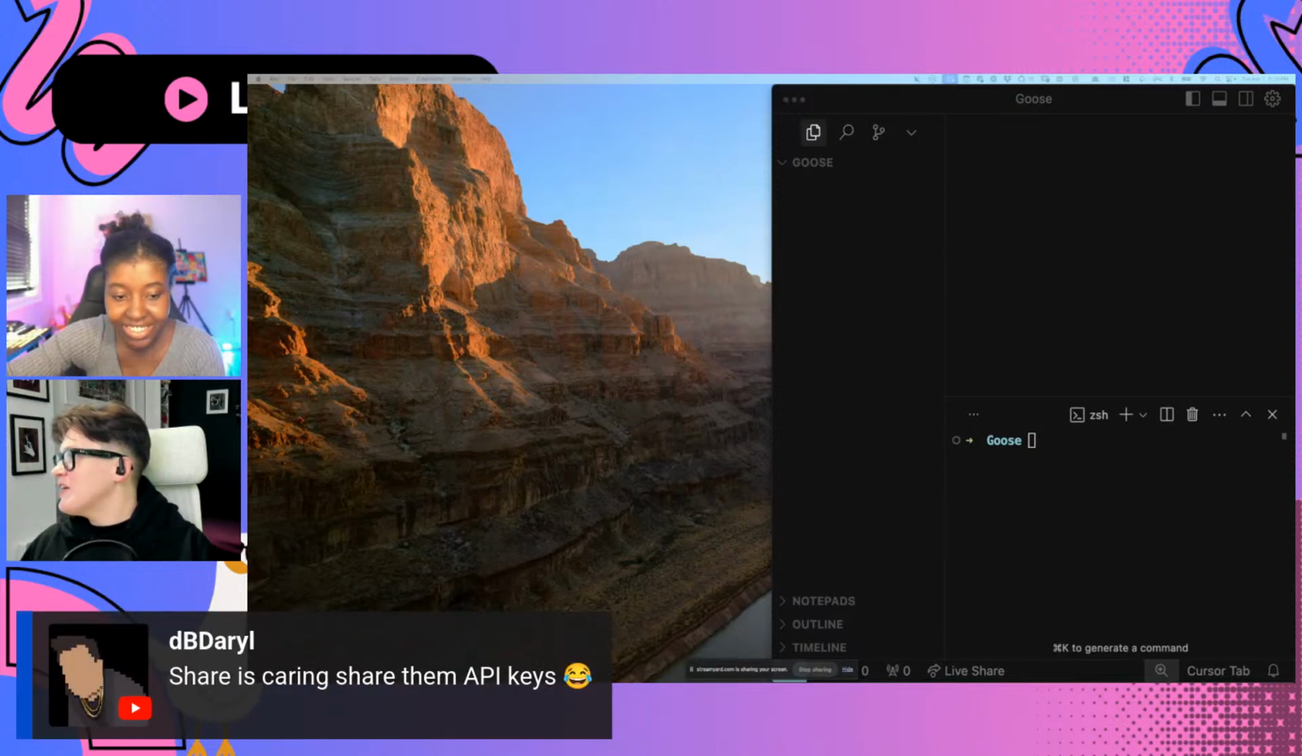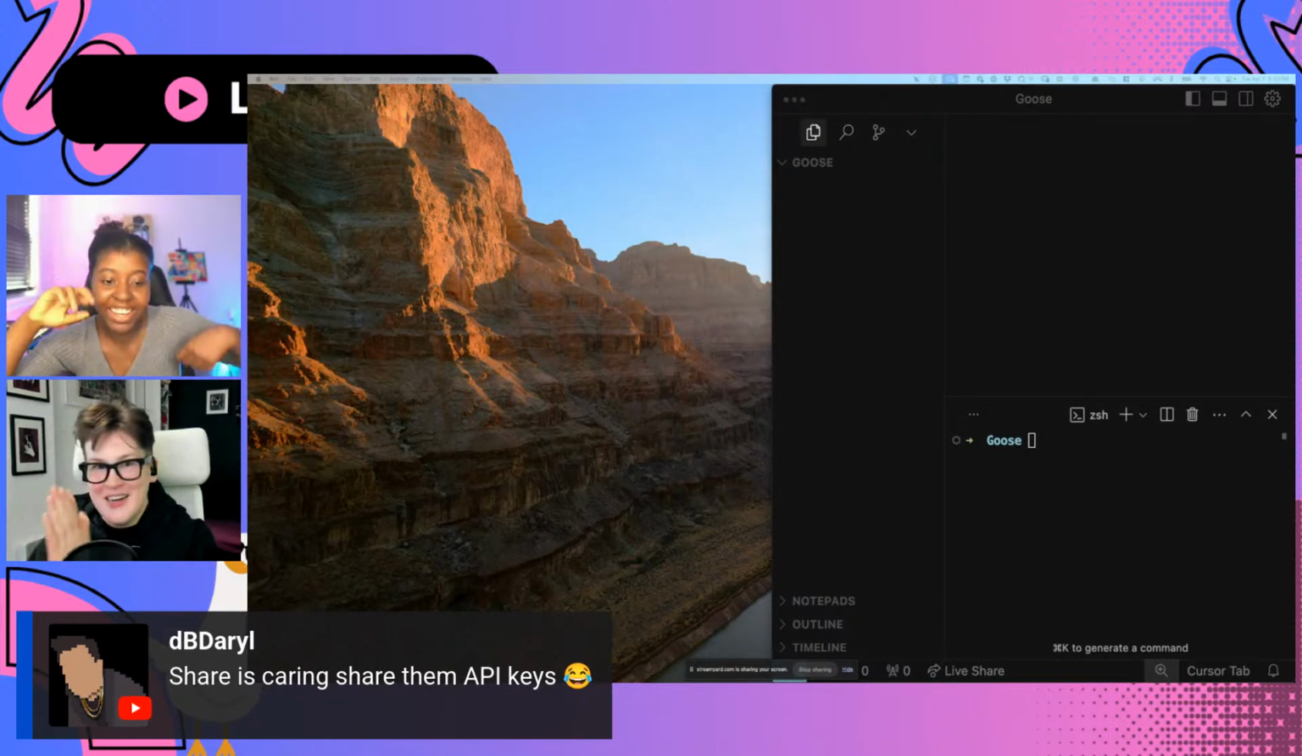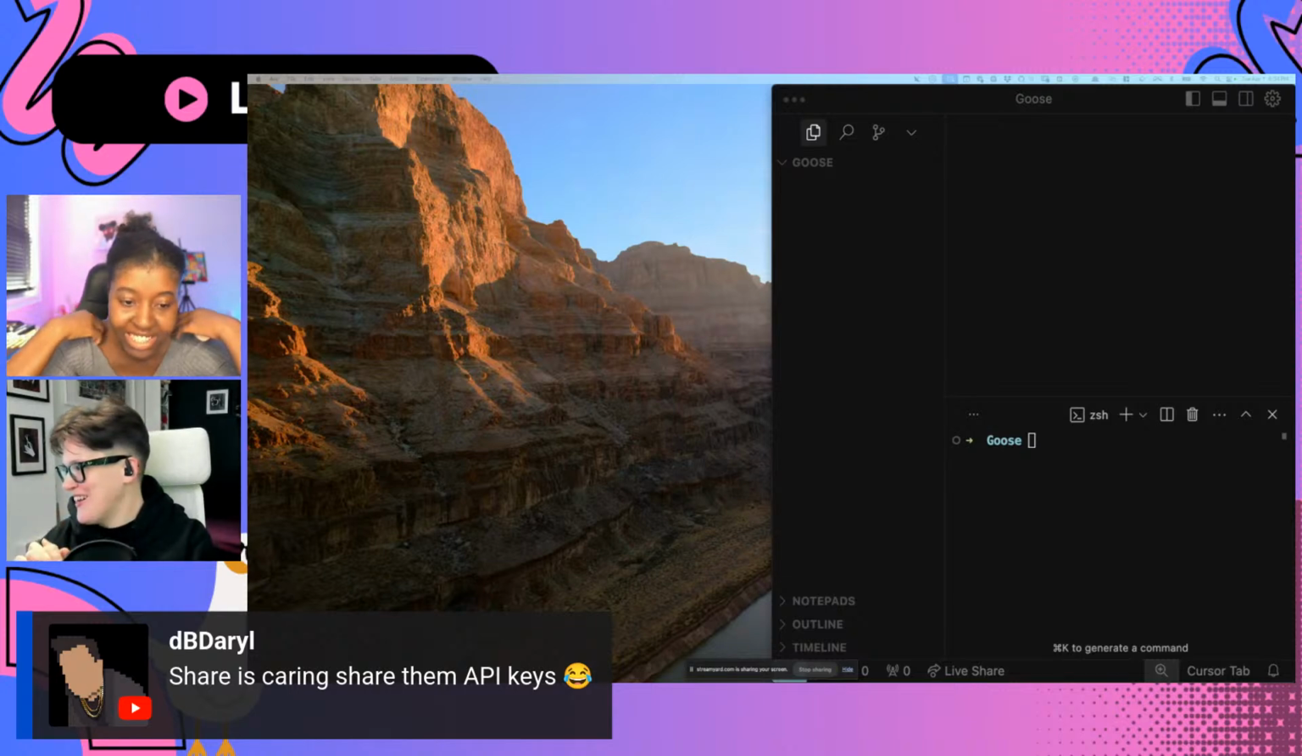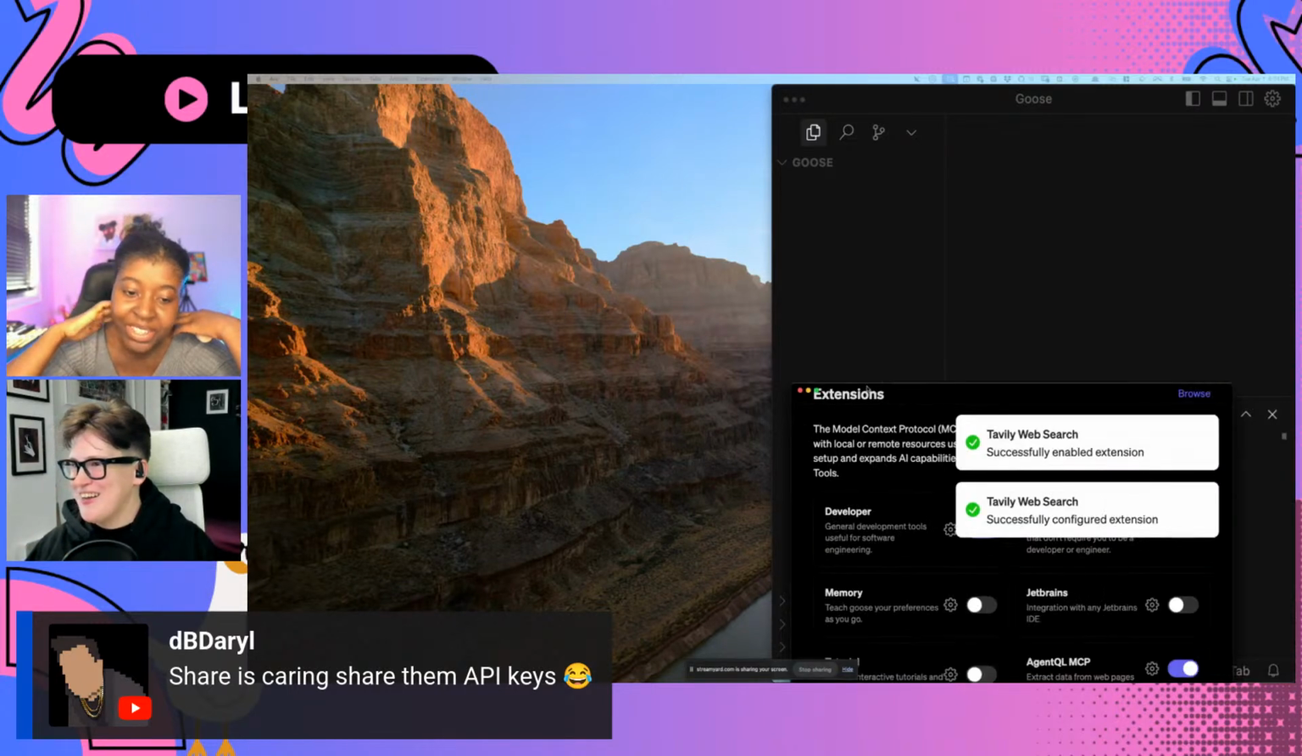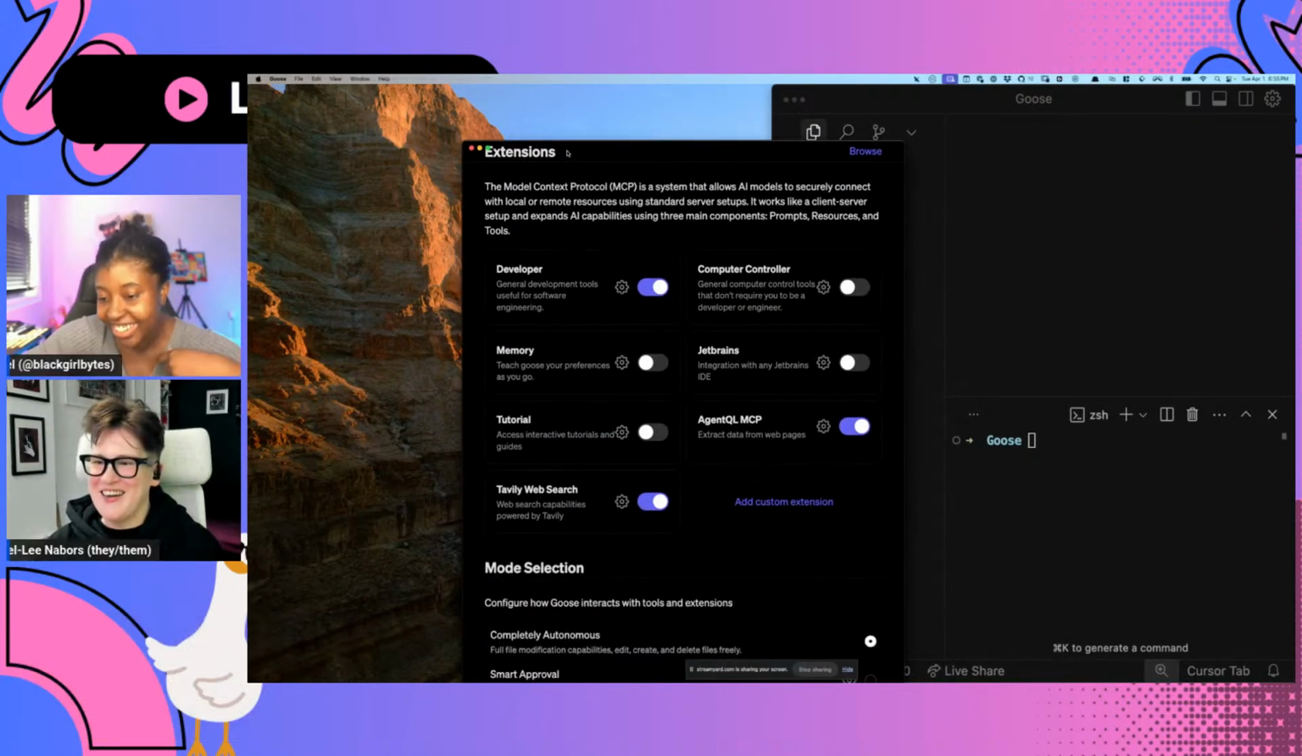Hey, can I copy that? Oh yeah, it's letting me copy it. Oh my God, don't tell anyone. Okay, save configuration, adding it. Okay, we're almost in business here. It's adding the extension. It's happening. And DB Darrow's trying to be sneaky. He said sharing's caring. Share the API keys. Nope.